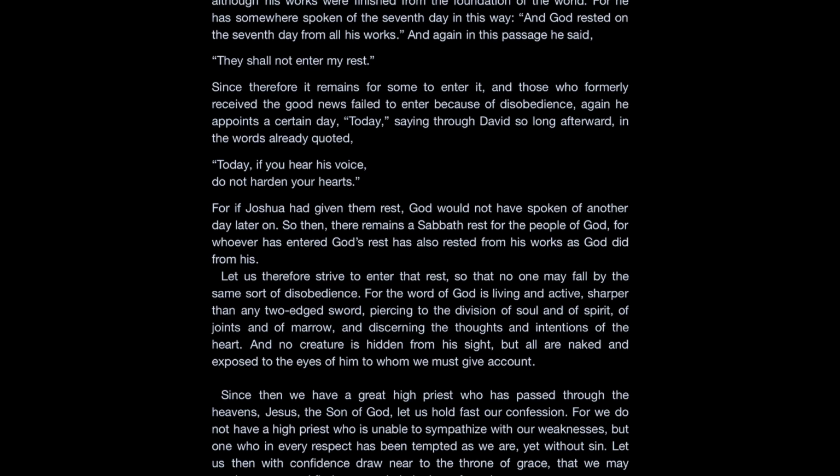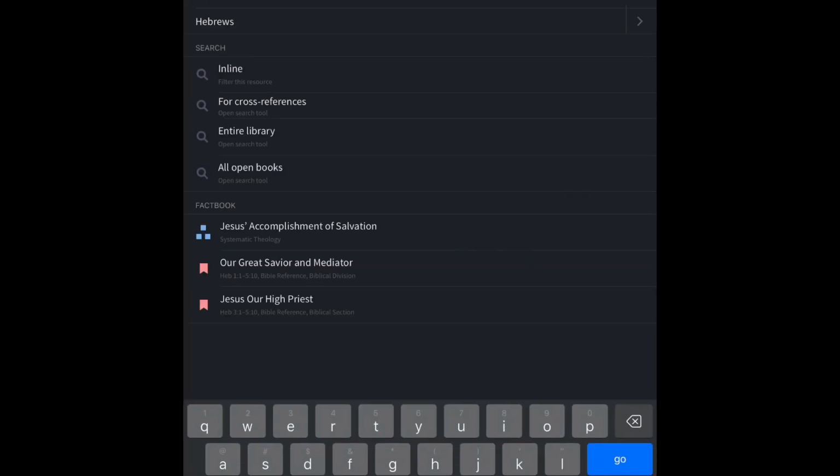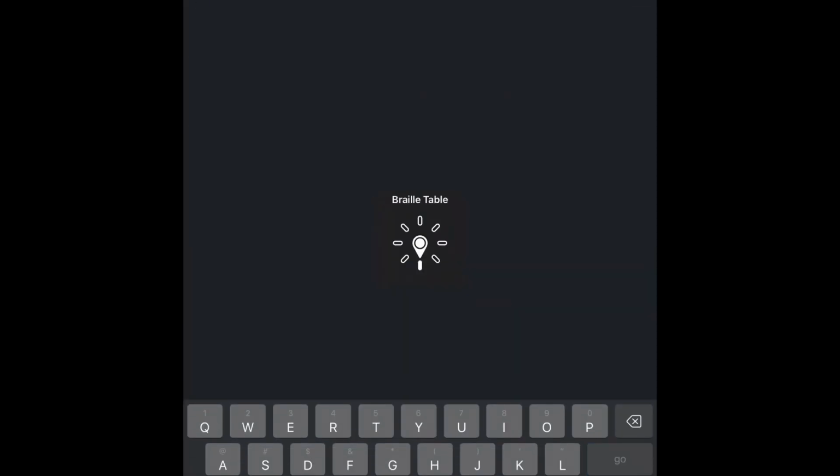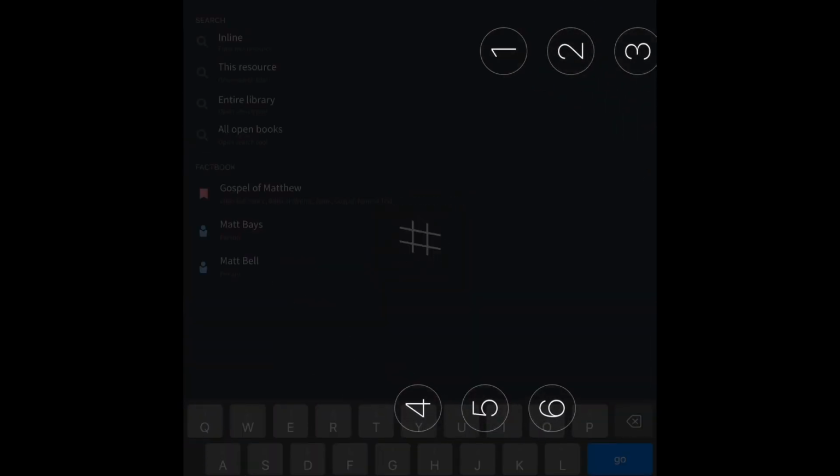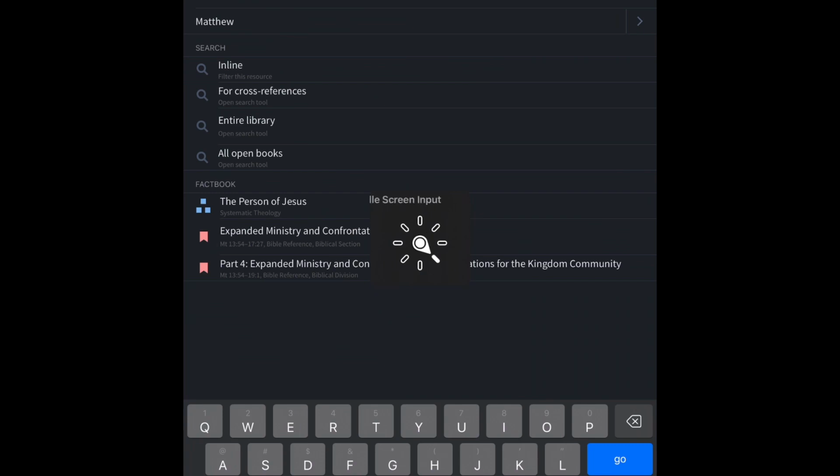Back. Hebrews 4. Contents. Search field. Clear text. Braille table, default. Braille screen input: M T, space, number sign 1 6, C 1 8. Stopping Braille screen input.